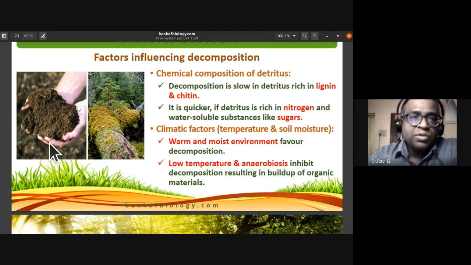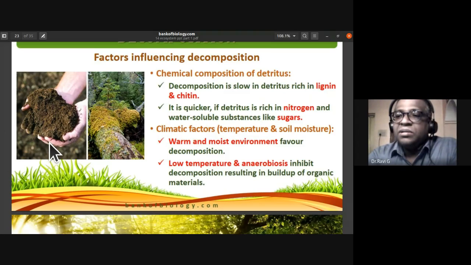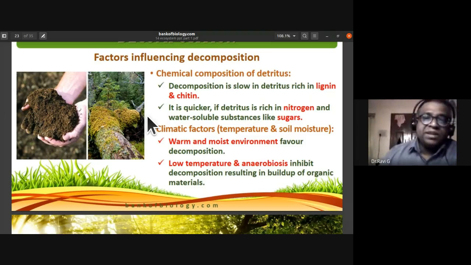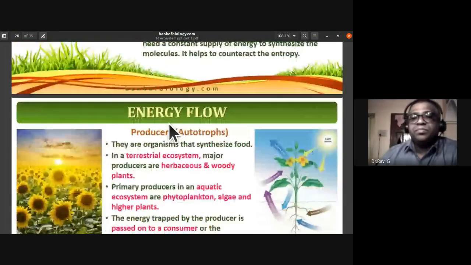So the decomposition process is very slow in the case of detritus or waste materials which are rich in lignin and chitin. The decomposition is very quick if detritus is rich in nitrogen and water soluble substances like sugar. The climatic factors also play an important role in decomposition. A warm and moist environment favors decomposition. Low temperature and anaerobiosis inhibit decomposition, resulting in the build-up of organic material. Okay.